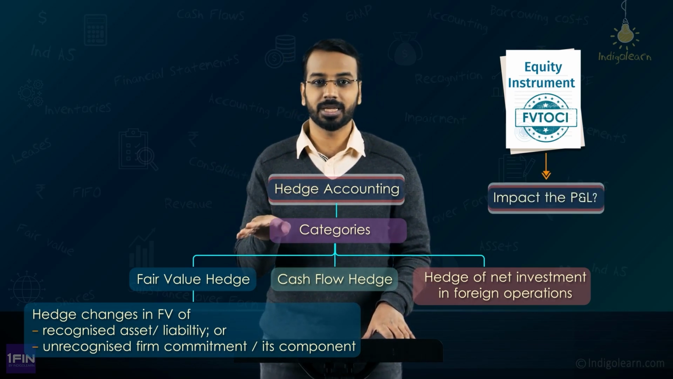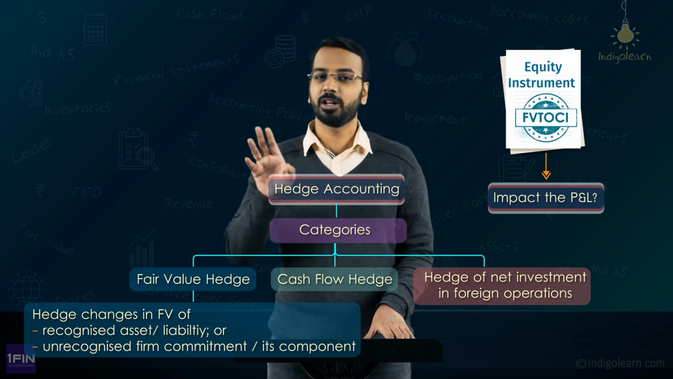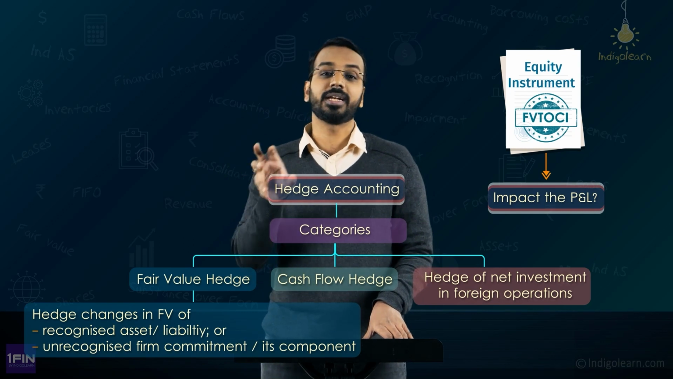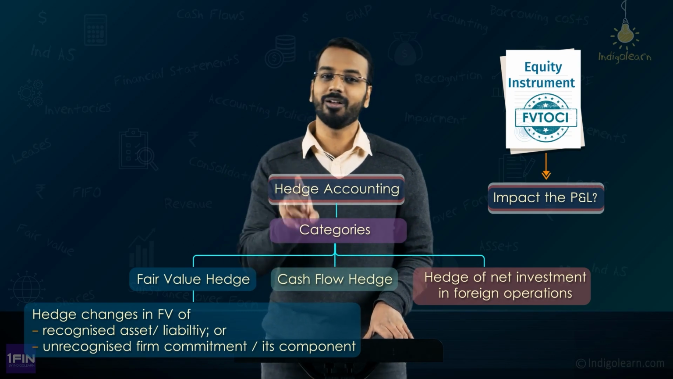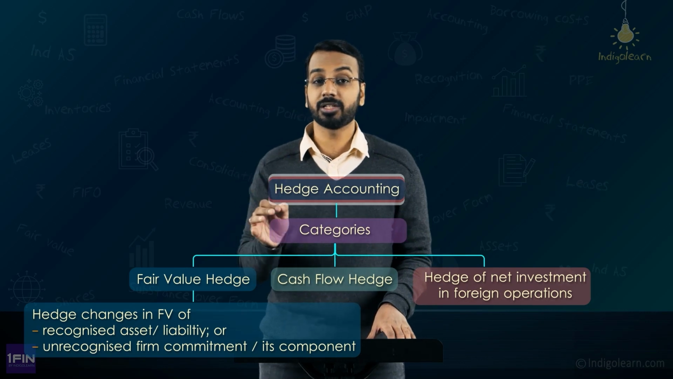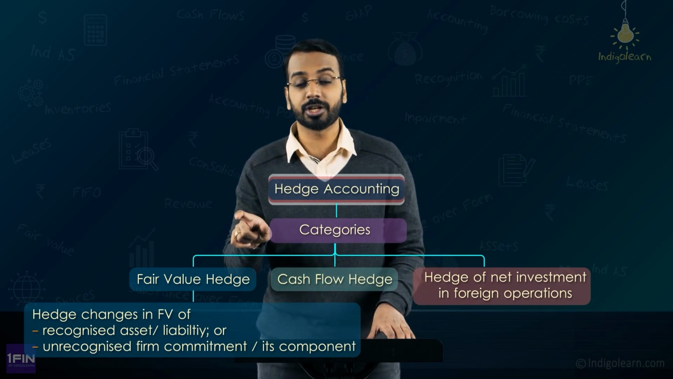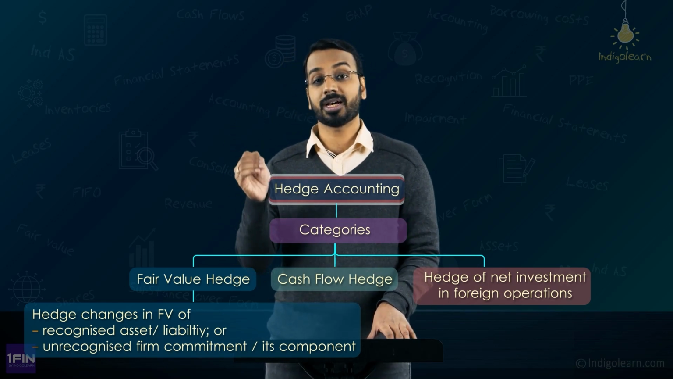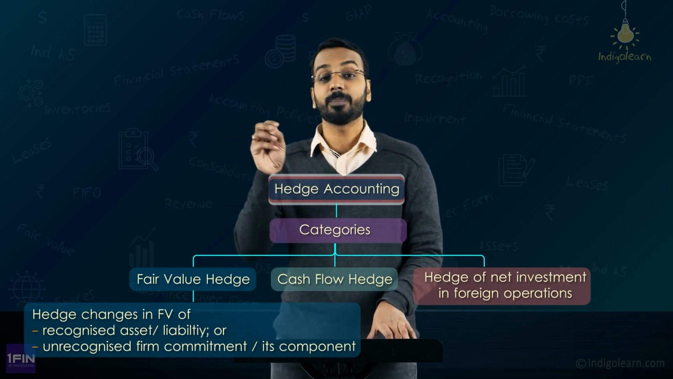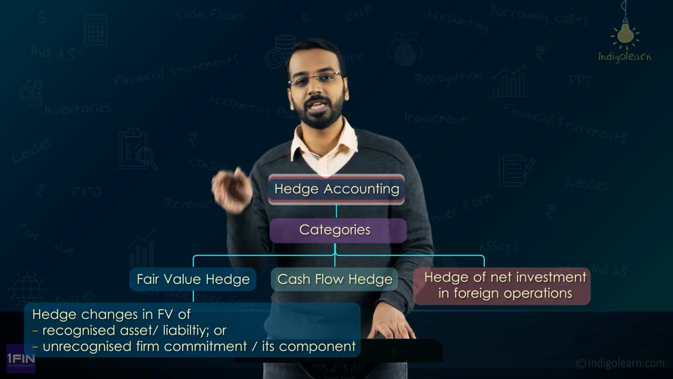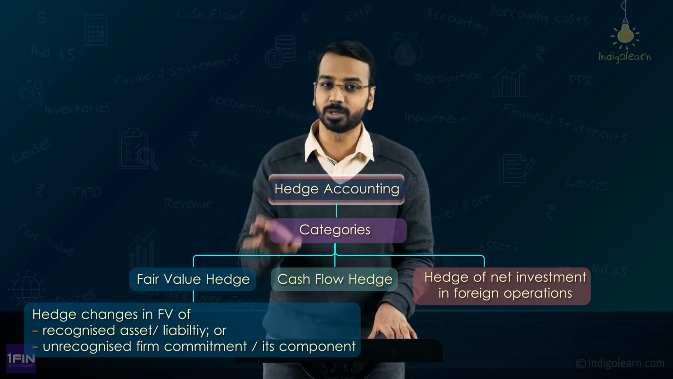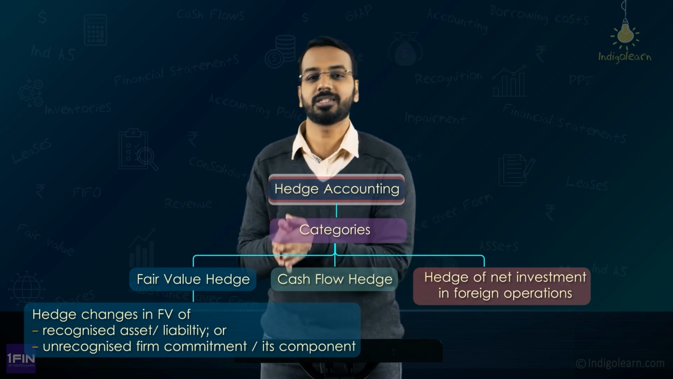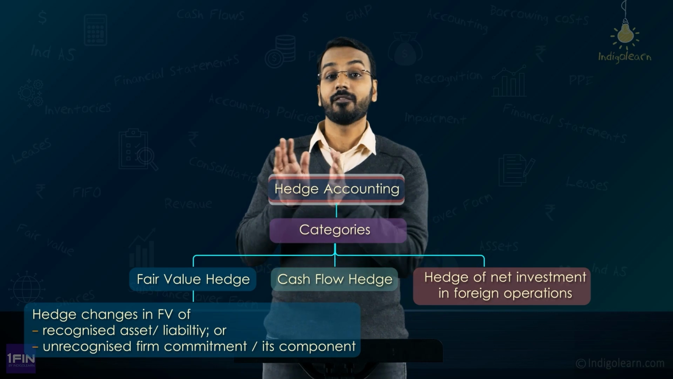This will not impact the P&L, but still the hedge of this will be considered as a fair value hedge only. Of course, the gain or loss will be accumulated in OCI, but it is still considered to be a fair value hedge. A fair value hedge is a hedge of exposure of fair value changes of a recognized asset, recognized liability or an unrecognized firm commitment which could impact the P&L. But in case of equity investments held as FVT OCI, the impact can be to OCI as well, right? So if you are entering into these transactions, then it is called a fair value hedge.